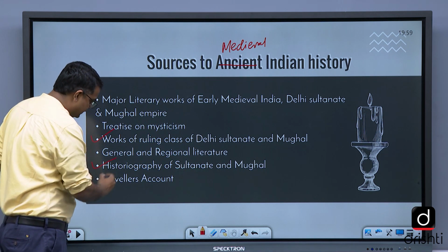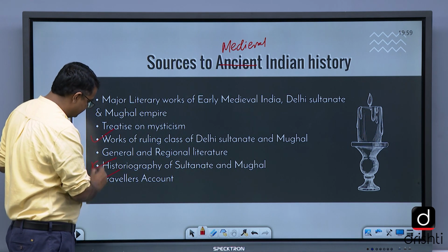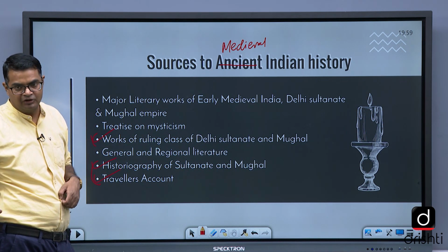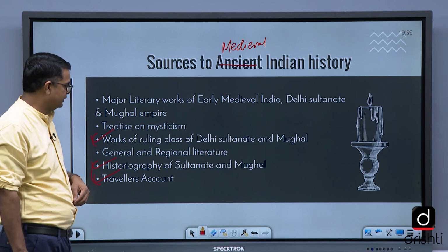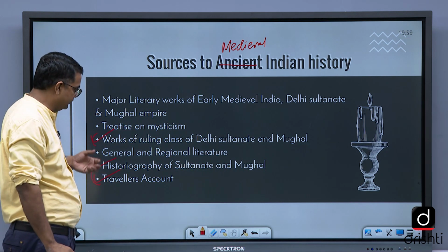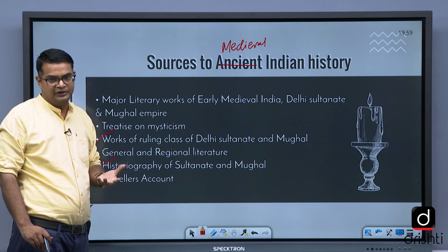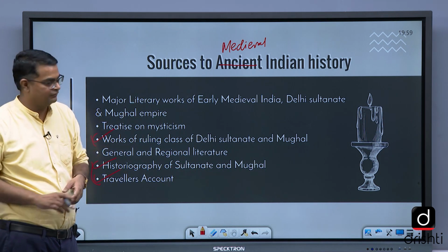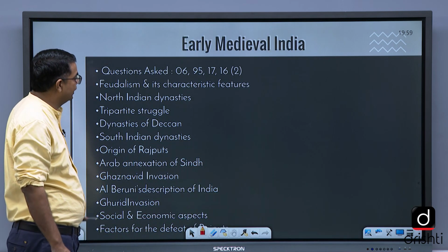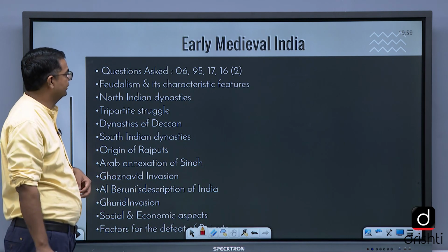Historiography of Sultanate and travelers' accounts, you need to focus. There will be a list of this Mughal literature or literature developed in the Delhi Sultanate, and they acted as historiography basically, used for reconstruction of the history of medieval India, early medieval India. This is the topic.